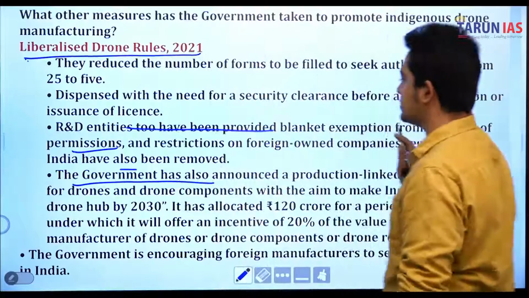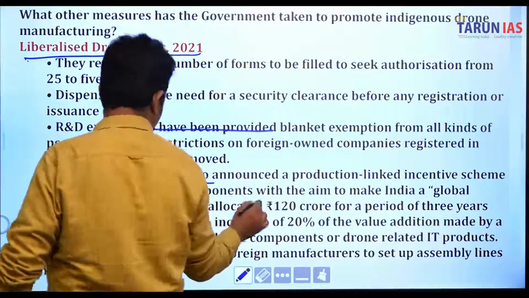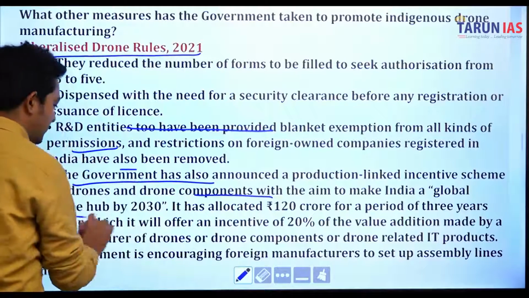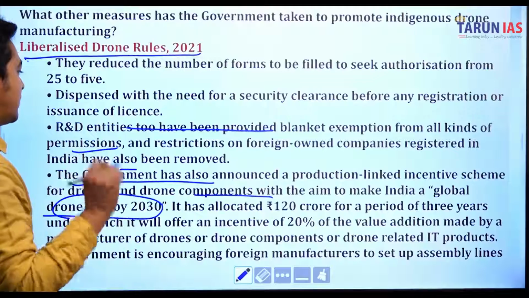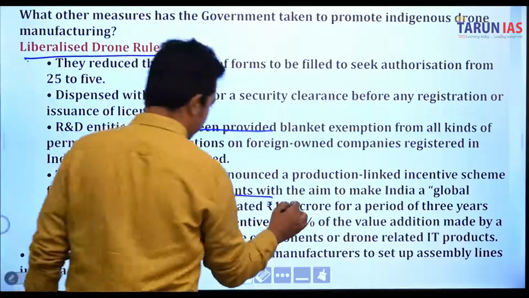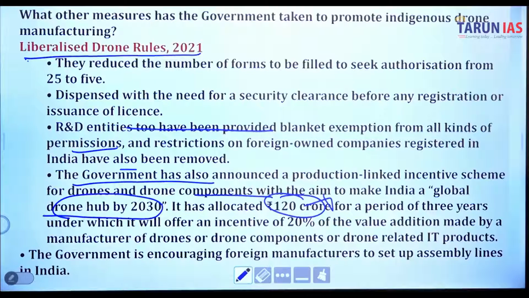The scheme covers drones and drone components with the aim to make India a global drone hub by 2030. It has allocated 120 crores, but do not worry about this amount; it is not needed and will not be asked in the exam. The government is also encouraging foreign manufacturers to set up assembly lines in India.